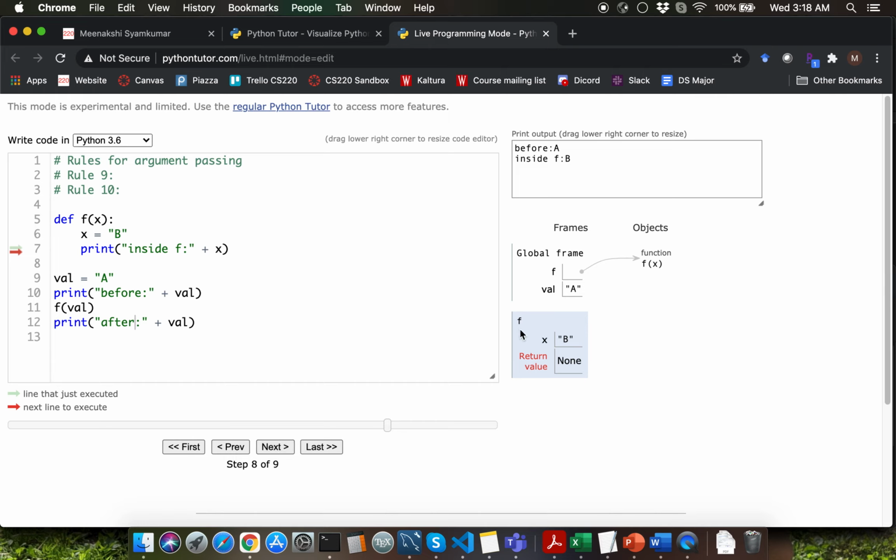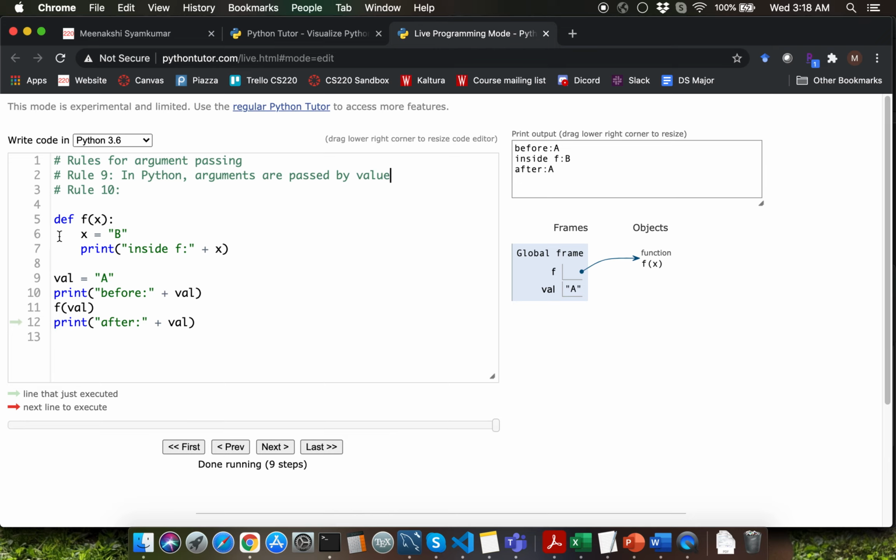After the function f execution is complete, the entire frame will get deleted, including the parameter local variable. So now when we go back to line 13, that's going to just display after colon a. So rule number 9 states that in Python, arguments are passed by value, meaning that any kind of reassignments that you do to a parameter will have no change to the argument value.